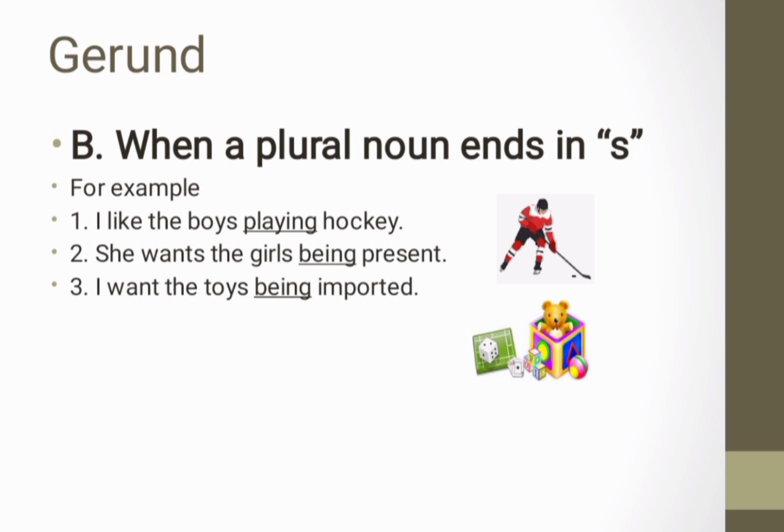In the next example, she wants the girls being present. Here, the girls is a plural noun which ends in s. That's why here gerund in the possessive form is not used and being is a gerund here. In the next example, I want the toys being imported. Here, the word toys is a plural noun, being is a gerund, and being is not used in the possessive form because toys is a plural noun which ends in s.